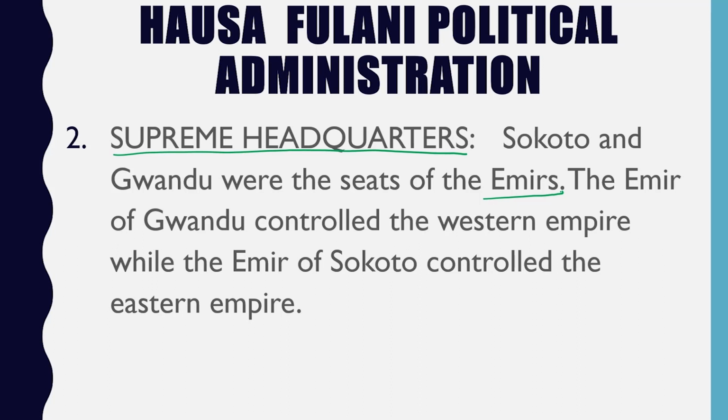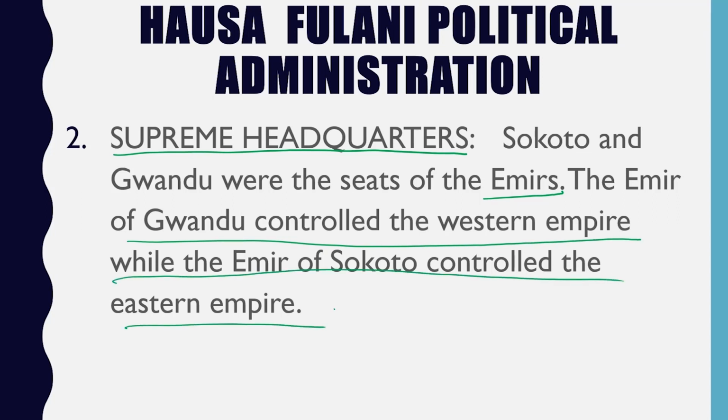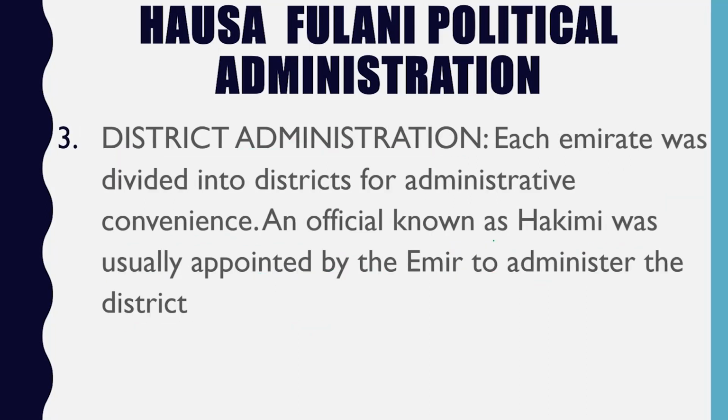Because Sokoto and Gwandu were the two capitals, Sokoto the Eastern capital and Gwandu the Western capital, there were two senior emirs, while the rest are known to be lesser emirs. The emir of Gwandu controlled the Western Empire, while the emir of Sokoto controlled the Eastern Empire. These are known to be the supreme headquarters of the pre-colonial Hausa Fulani era.